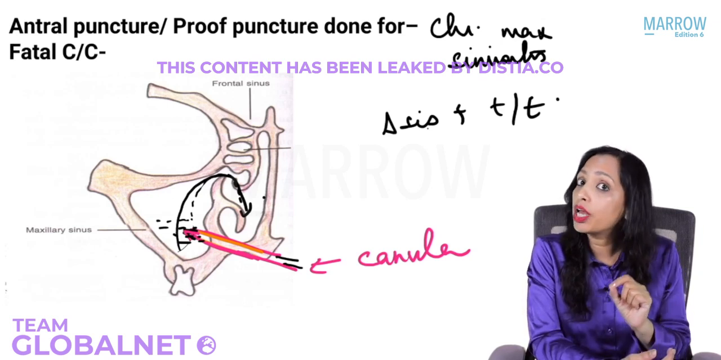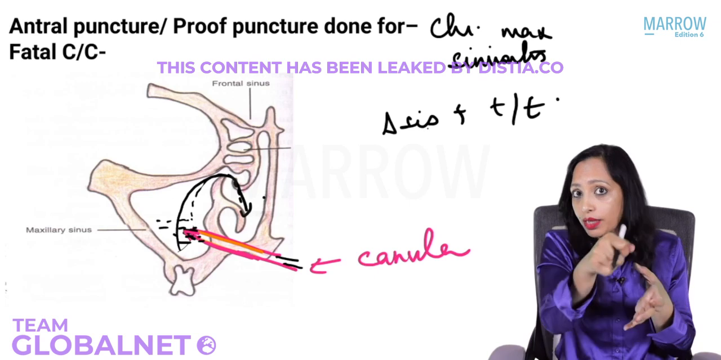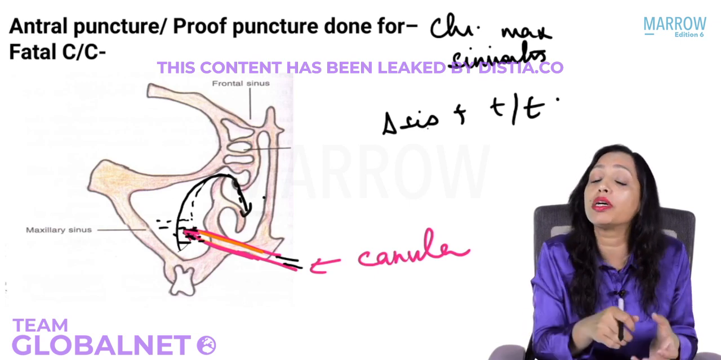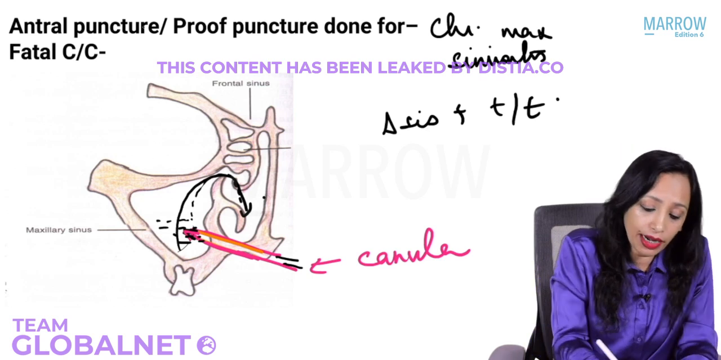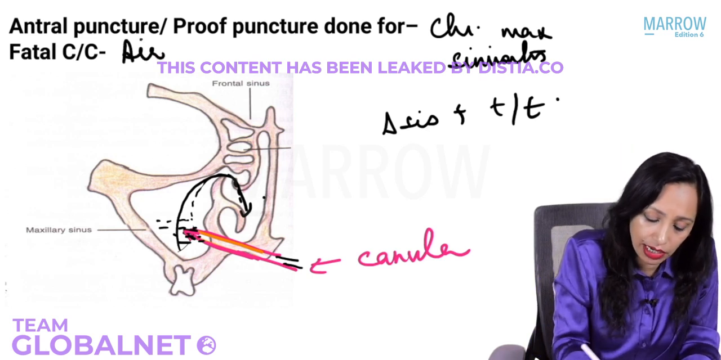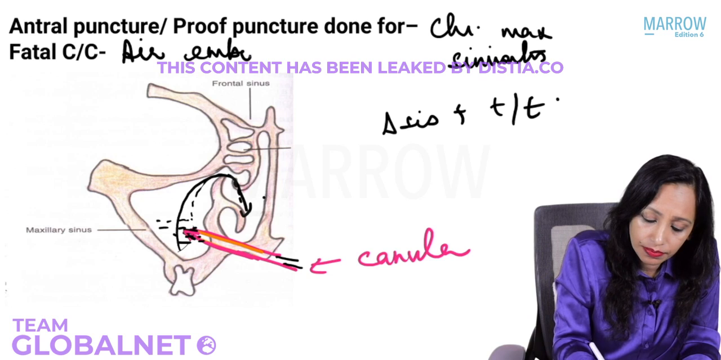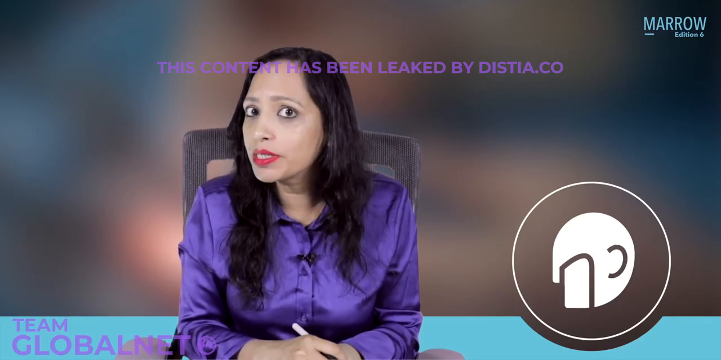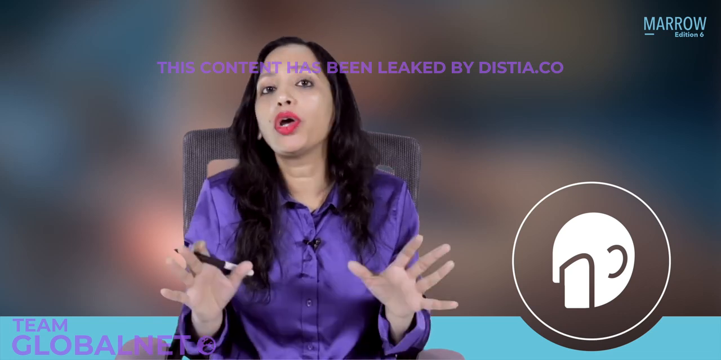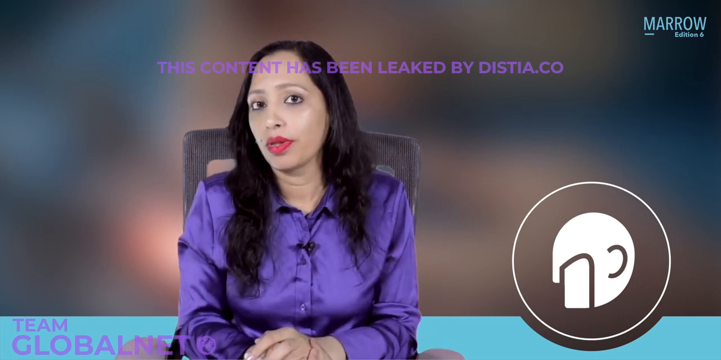And this used to lead to death also. Why? Because if you are just poking that inside and it has opened some blood vessel, there can be air embolism and the patient can die also. So the fatal complication is air embolism. Thankfully, with the advent of endoscopes, we are not doing all these things anymore.